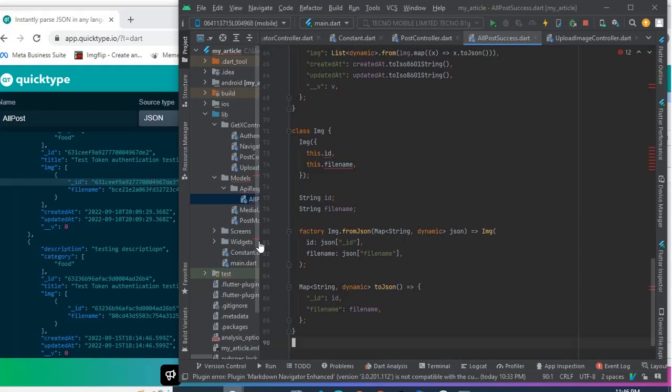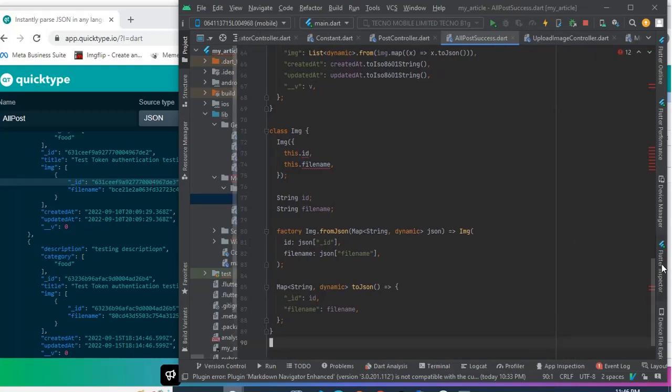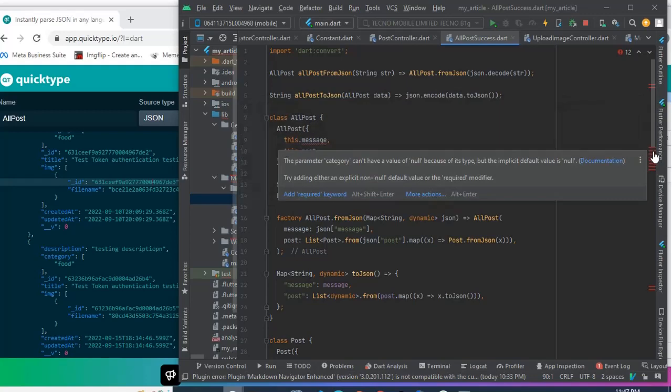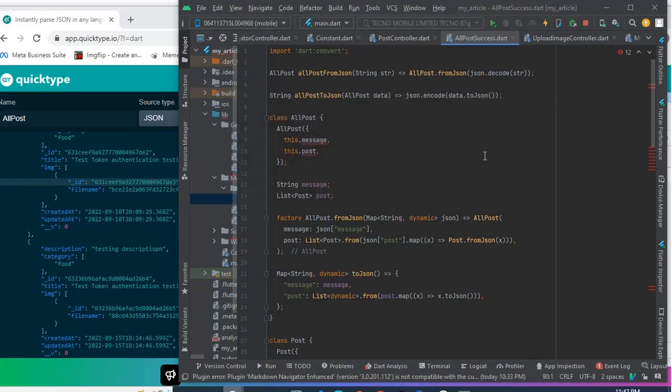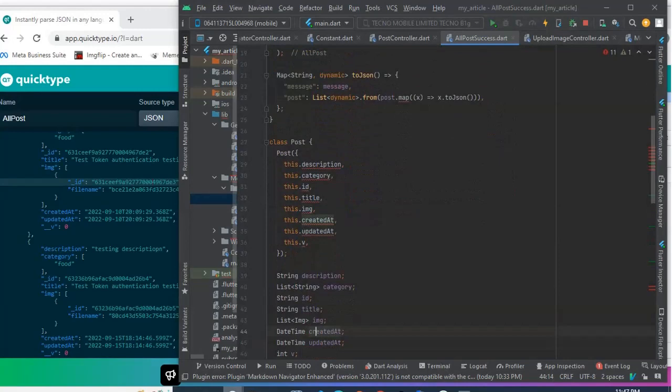So we're gonna make use of this, but they're showing me some kind of red lines. That's because there's something I need to do here. I need to make this nullable. I just have to make all of it here kind of nullable. The same thing down here, I have to just put a question mark.